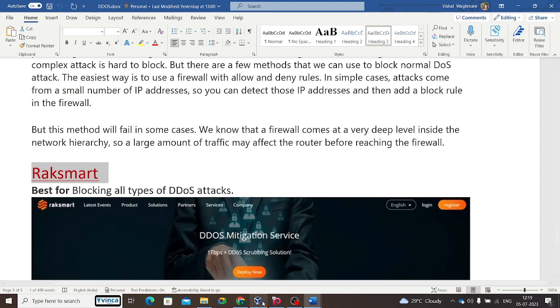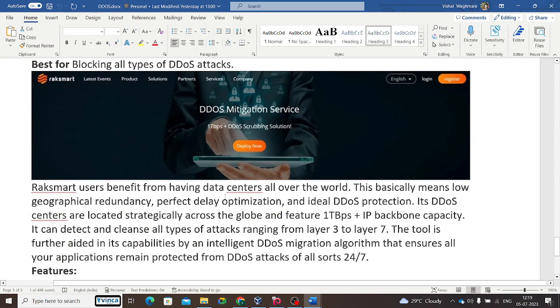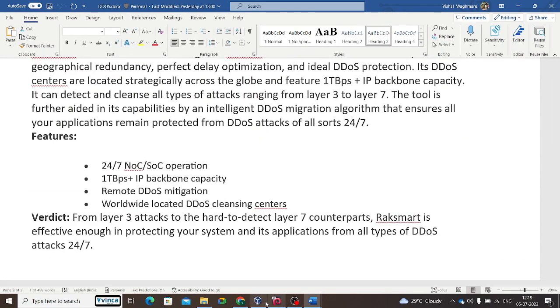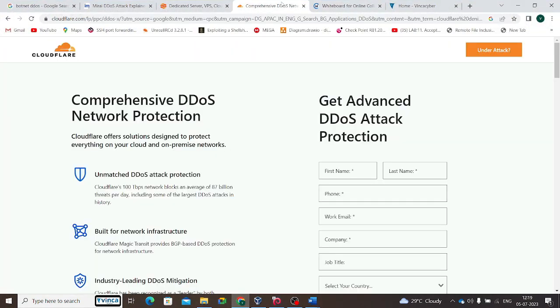Simple. Okay. And the next is countermeasures, like how to detect DDoS attacks. There are Rackspace and Cloudflare. Okay. So Cloudflare is the best way to protect your system from DDoS attacks.